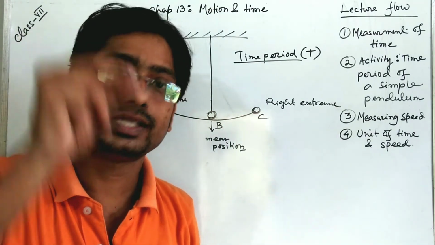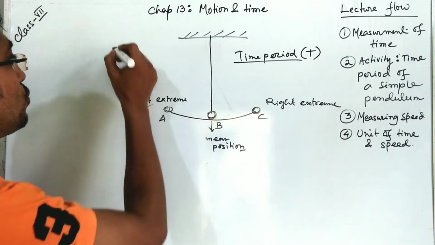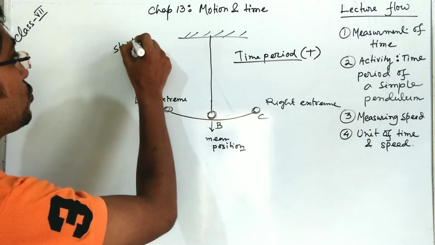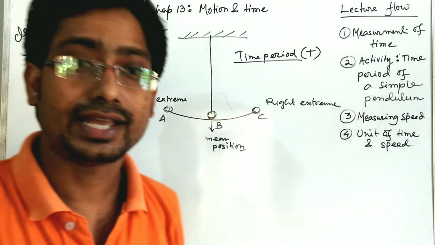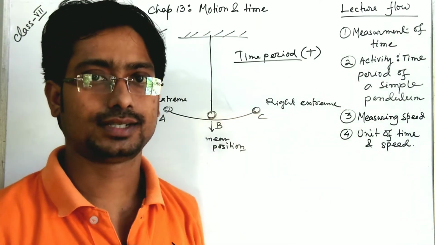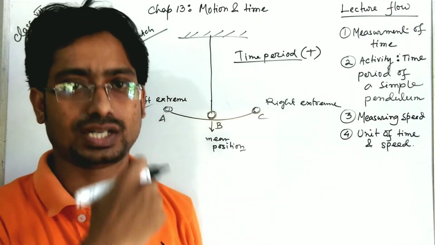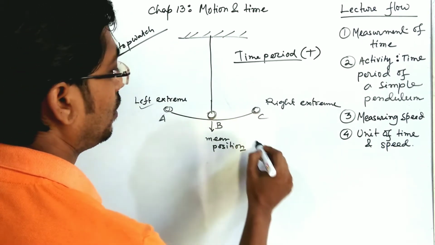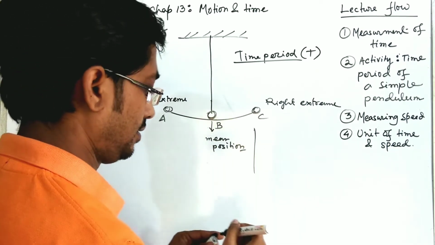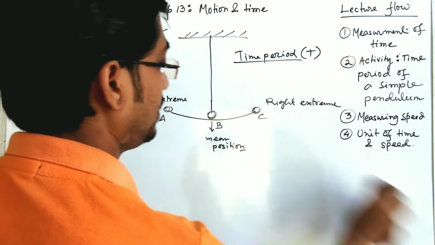Then we have to add a stopwatch, by which we can measure the time period, that is, how much time it takes to complete one oscillation. For that, a table is needed. I'm just writing one table here.